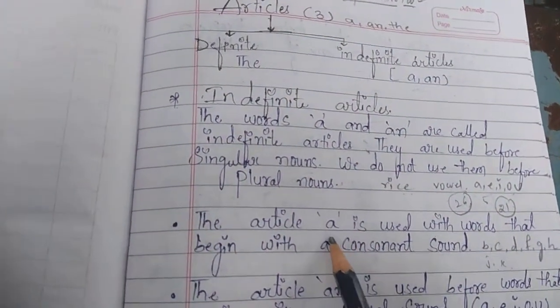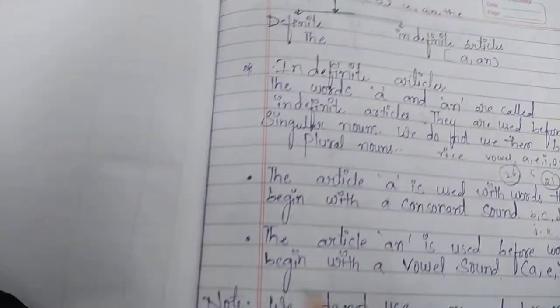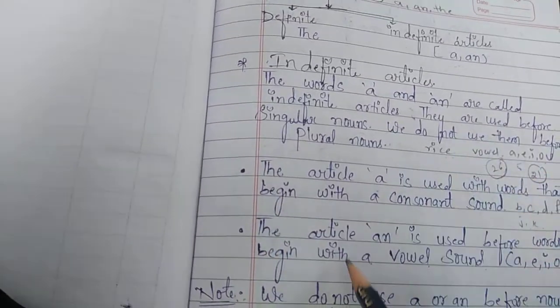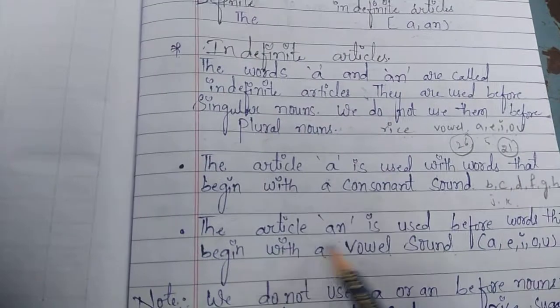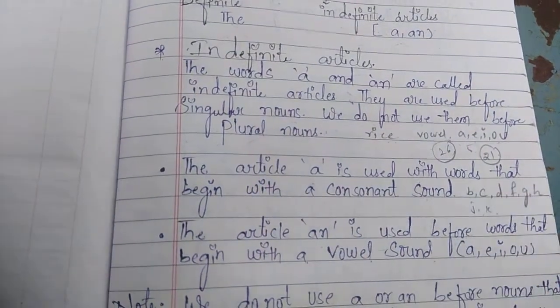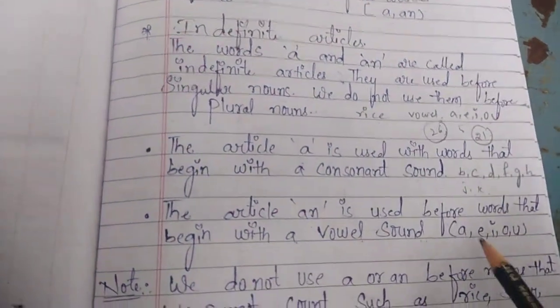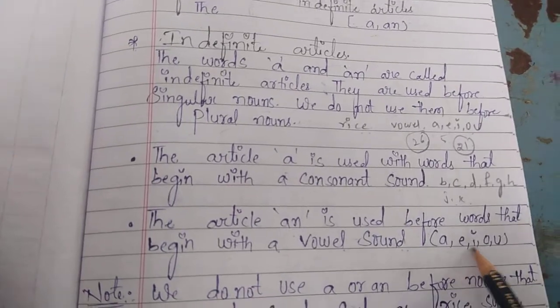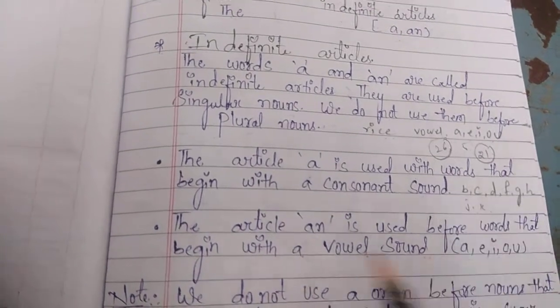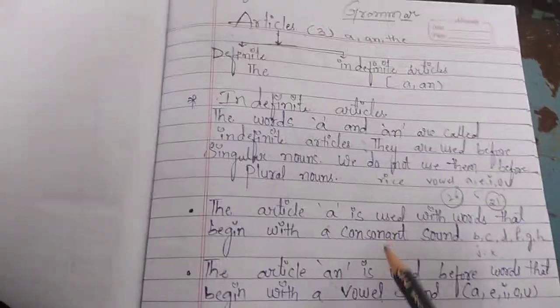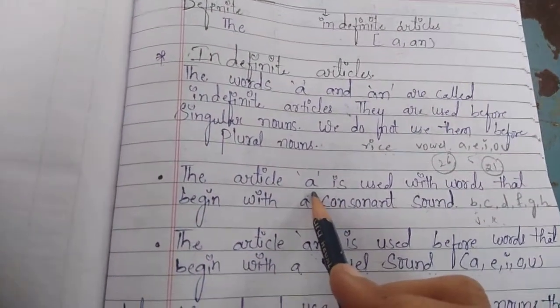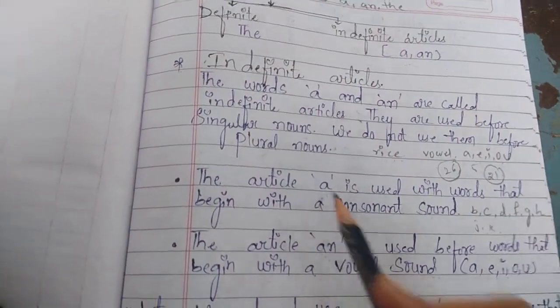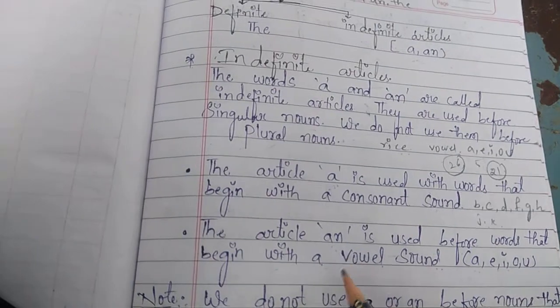So where these words begin, what do we have to use? We have to use a. Next, see where we have to use an. The article an is used before a word that begins with a vowel sound, A, E, I, O, U. So before that we have to use an. Before the consonant sound we use a, and before the vowel sound we use an. Okay.